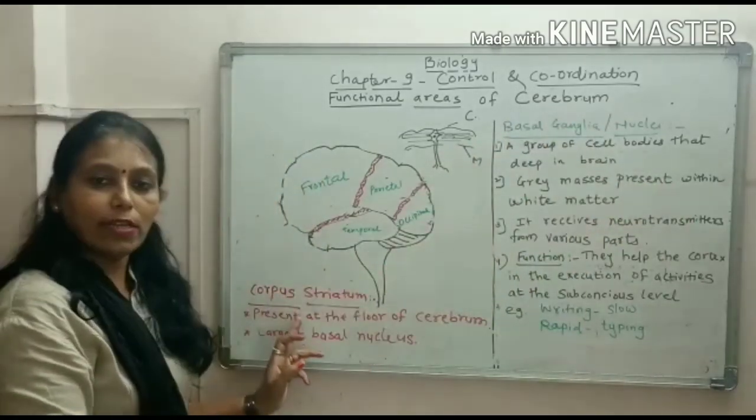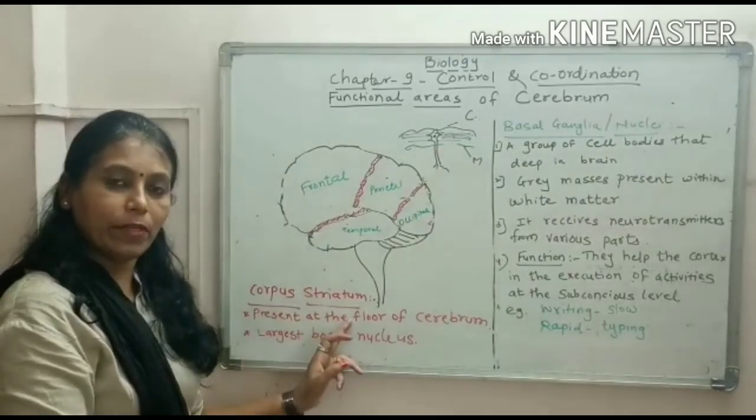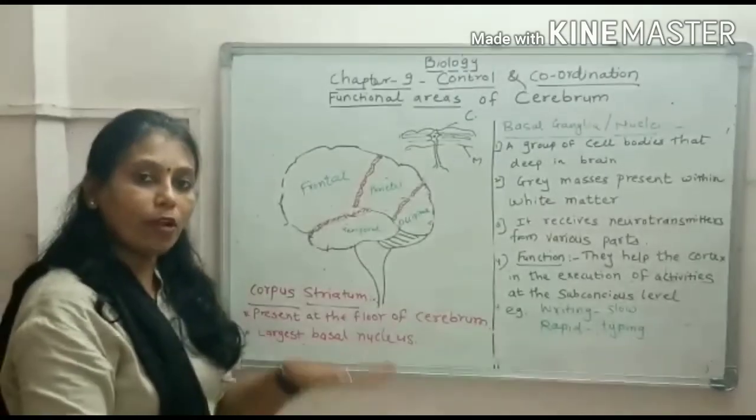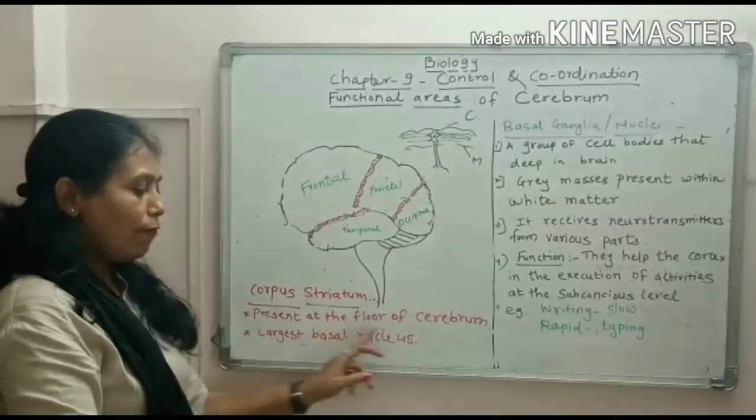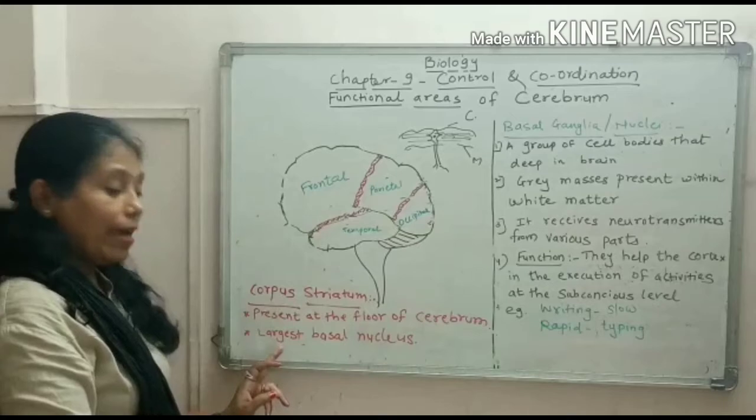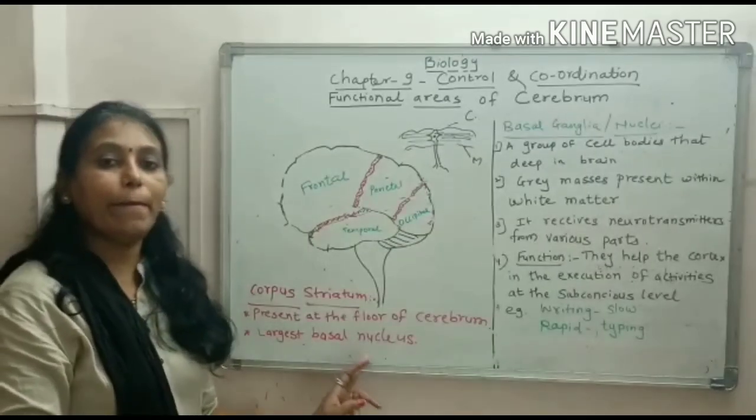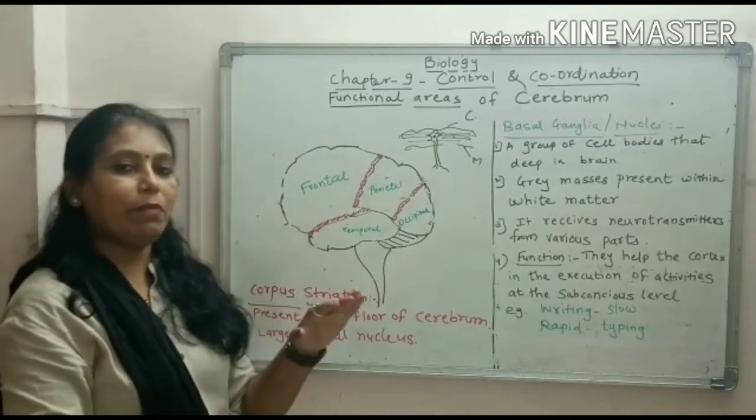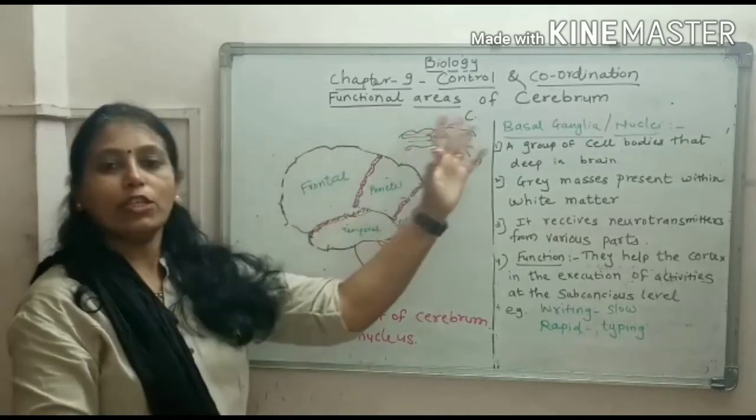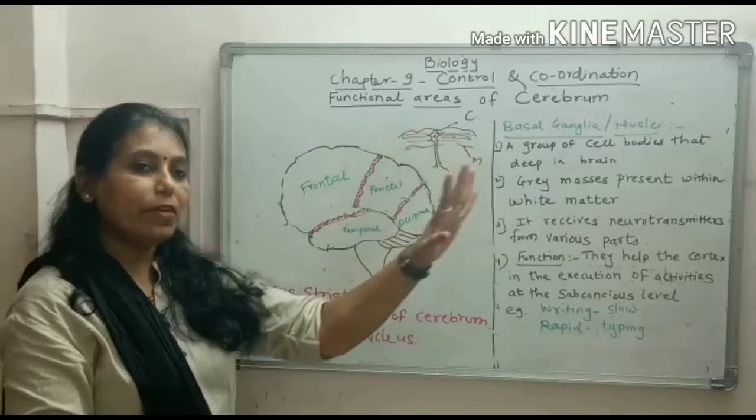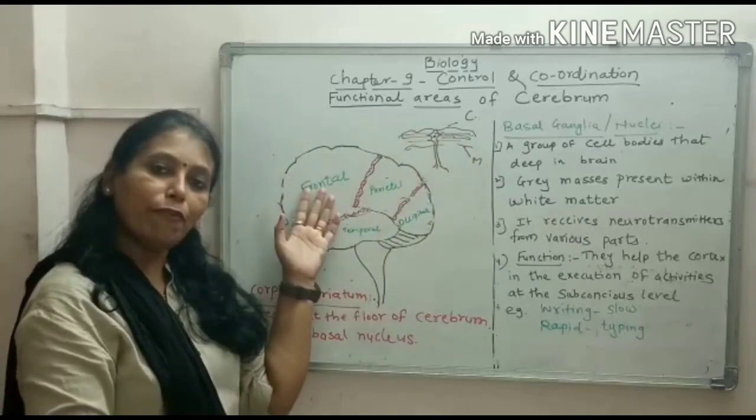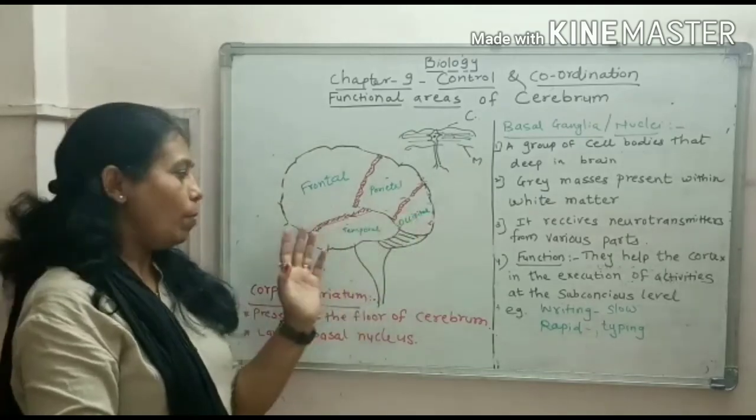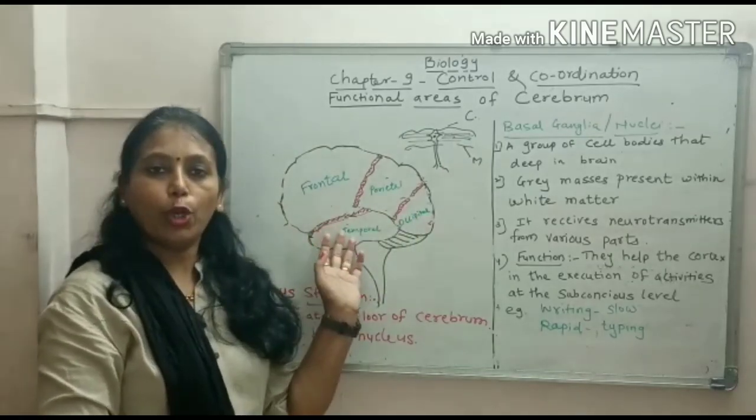Now come to the structure called corpus striatum. What is corpus striatum? It is present at the floor, floor meaning the down part, the floor of the cerebrum, and it is the largest basal ganglia. So in this manner, we have completed the functional areas of the cerebrum, and we have covered all the areas. We have covered the frontal lobe, the parietal lobe, the occipital lobe, and the temporal lobe also.